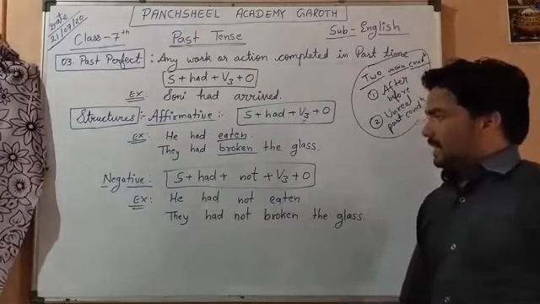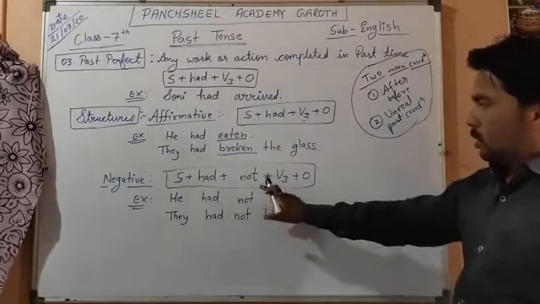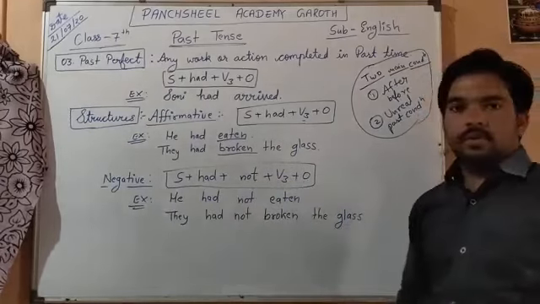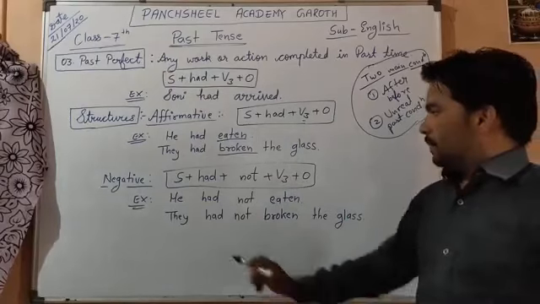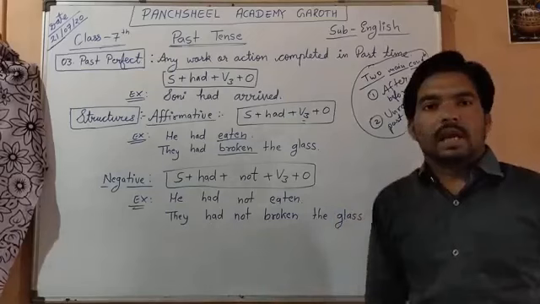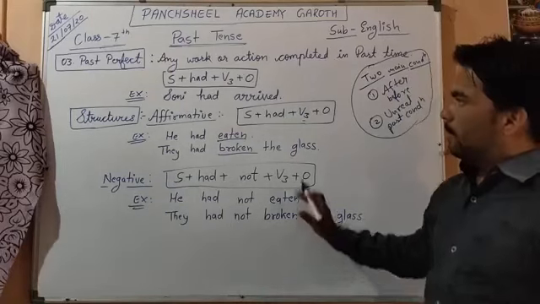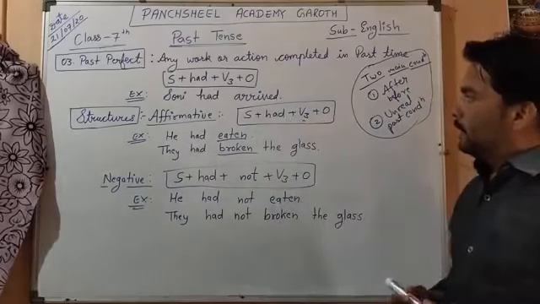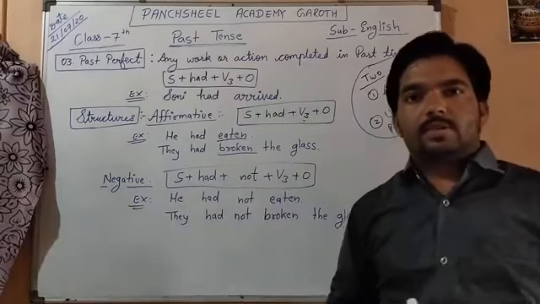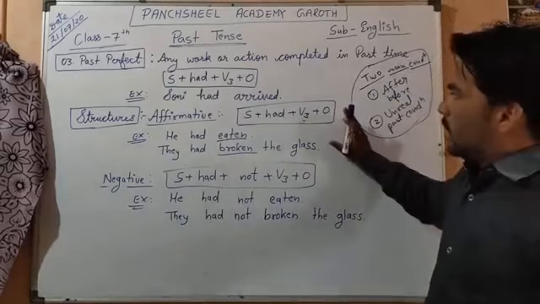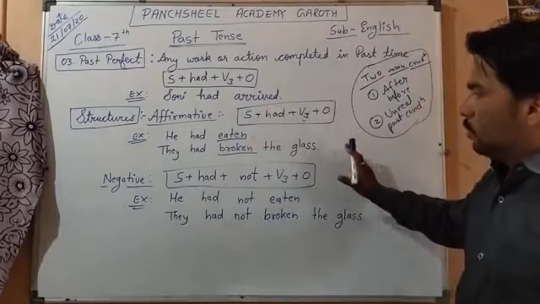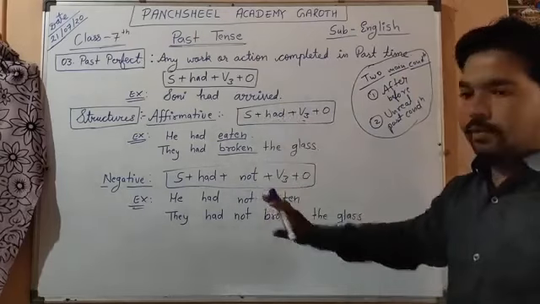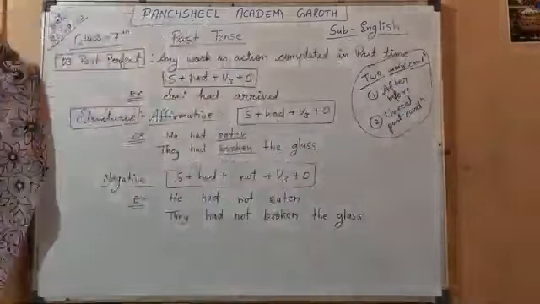Now negative sentences. The structure is subject plus had plus not plus third form of verb plus object. Example, he had not eaten, उसने नहीं खाया था. They had not broken the glass, उन्होंने ग्लास नहीं तोड़ा था. In this way, it's very easy. You have the structure in front of you, and in previous classes we have described how sentences are formed. So with the help of structure we can make sentences. So this is affirmative and negative. Now you have to note it down.